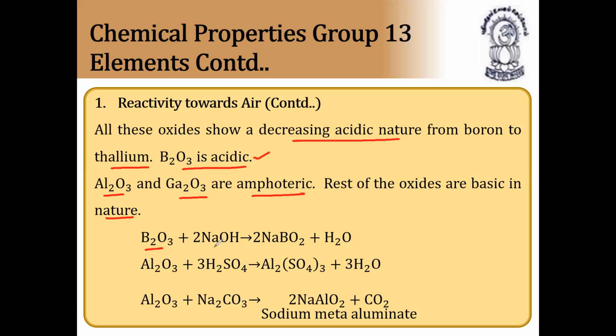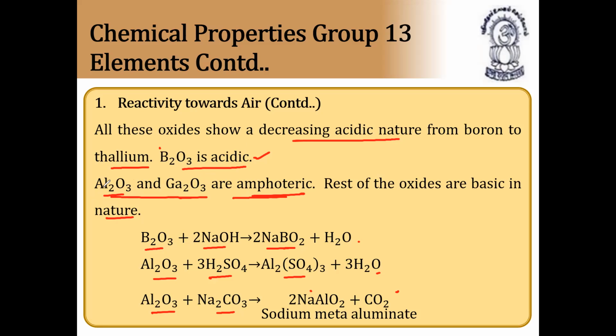B2O3 combines with sodium hydroxide and forms sodium metaborate plus water. Aluminium oxide combines with sulfuric acid and forms aluminium sulfate and water. Aluminium oxide combines with sodium carbonate and forms sodium metaaluminate and carbon dioxide. So they combine with acid and base. That is why aluminium oxide and gallium oxide are amphoteric, whereas B2O3 is acidic because it is a non-metallic oxide.